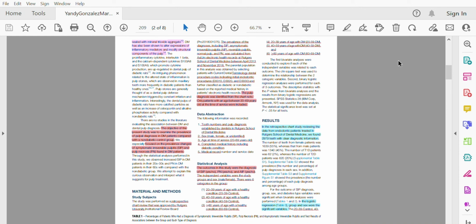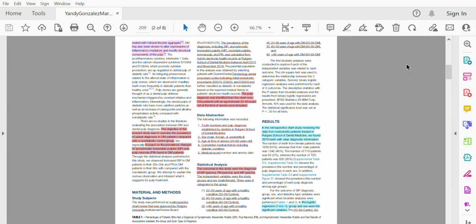In this project, the prevalence of different diagnoses, including symptomatic and asymptomatic irreversible pulpitis, reversible pulpitis, and normal pulp necrosis, was calculated from the Axium Electronic Health Record at Rutgers School between 2013 and 2018. They looked for procedure codes that indicate the initial and identical procedure. Patients with these codes were included, and the pulp diagnosis was identified from the chart notes. Only patients aged between 20 and 69 years at the time of service were included.